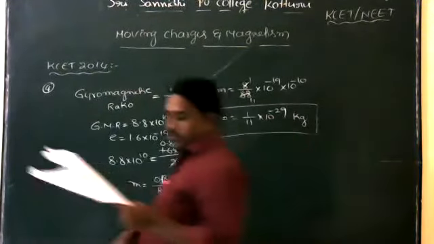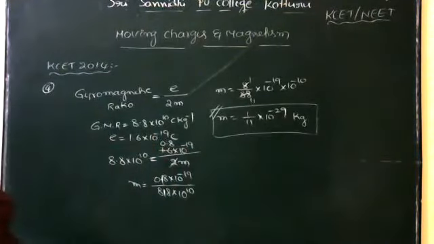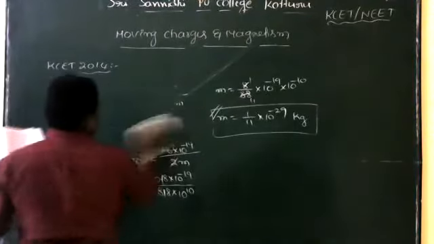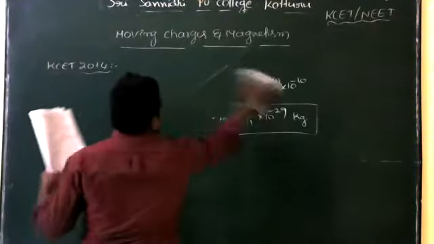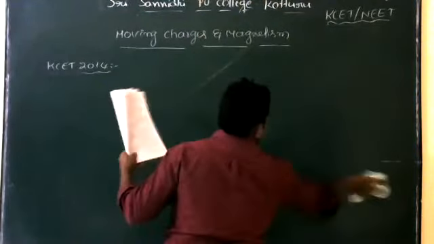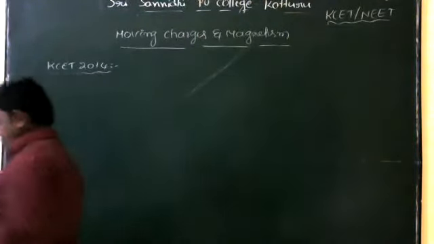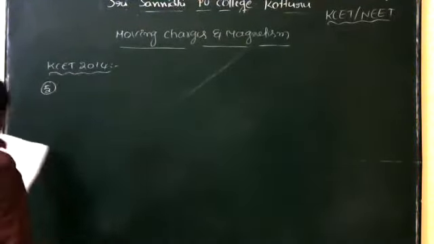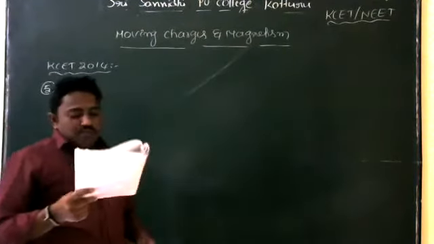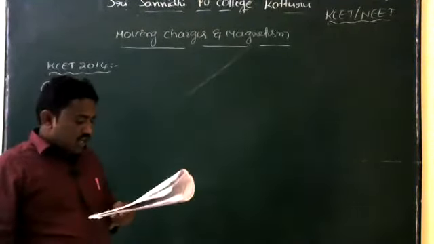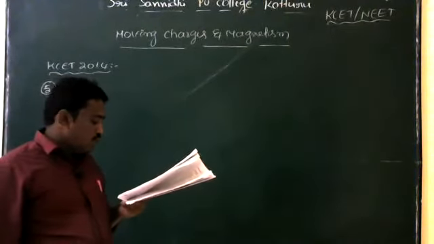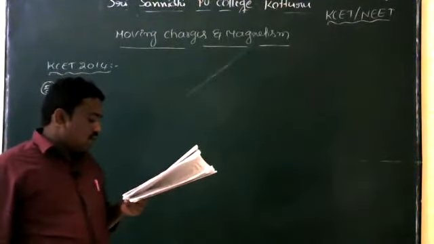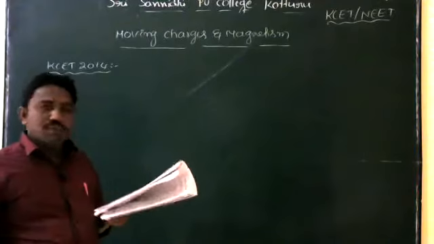Okay. So next, question number 5. What is the value of shunt resistance to convert a galvanometer of resistance 100 ohm into an ammeter of range 1 ampere? Given full scale deflection of the galvanometer is 5 milliamp. This is the question.